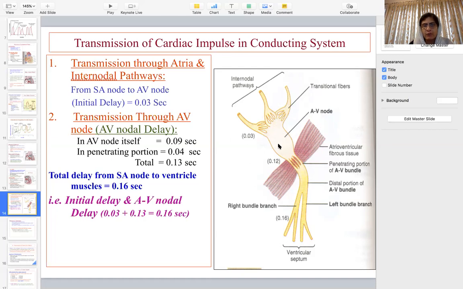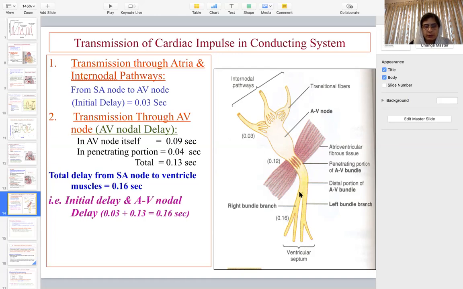There's a delay of 0.09 seconds. Then it takes about another 0.04 seconds in the penetrating part of the AV bundle. So it takes a total of about 0.16 seconds for the impulse to enter from the atria into the ventricles. So the impulse will enter into the ventricles after 0.16 seconds.